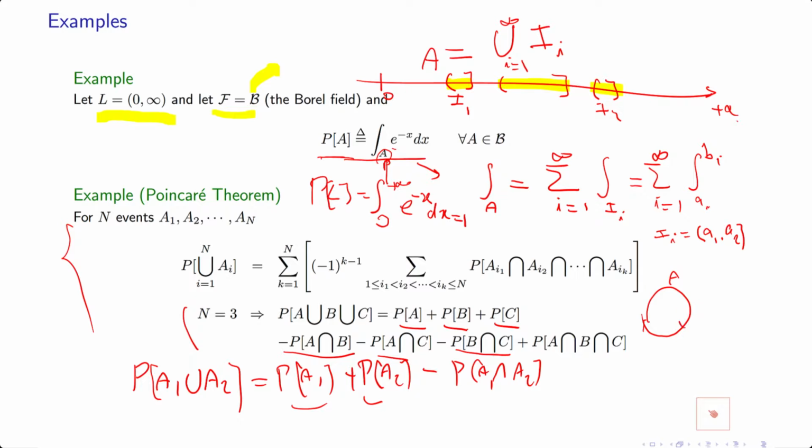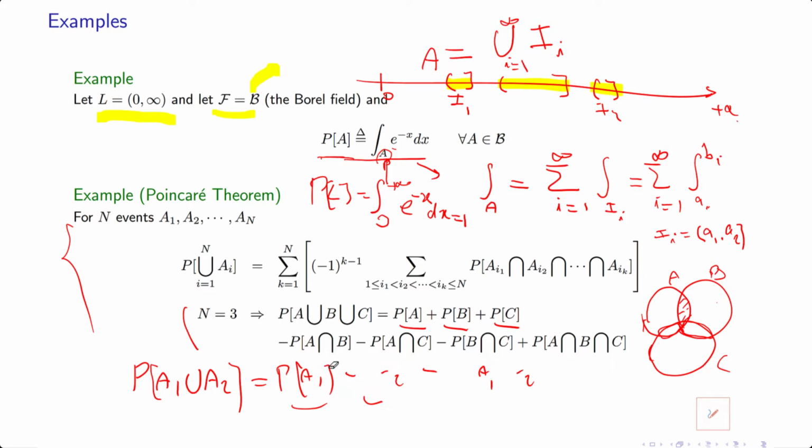But now if you do that, this is A, this is B, and this is C. You see that if I add this probability, this intersection is not only calculated inside A, it is also calculated inside B, and this part is calculated inside B and C, and this part is calculated inside A and B. This is why we remove these two by two ones.